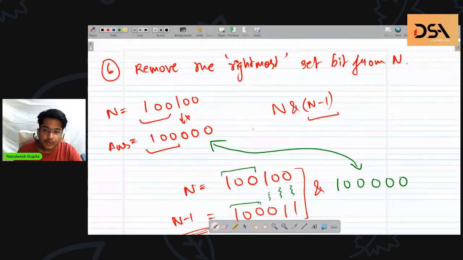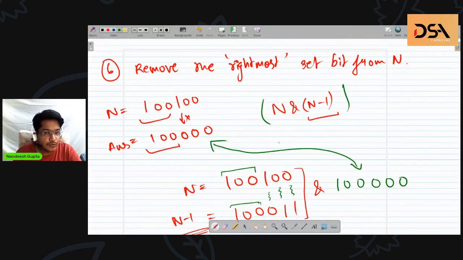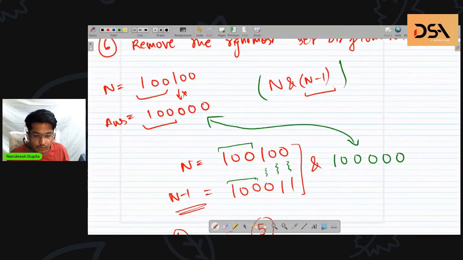Just to reiterate, to remove any rightmost set bit from a number, only a single rightmost set bit, we will do n and n minus 1. Doing n minus 1 inverts all of the zeros before the least significant set bit, and inverts the least significant set bit as well. It doesn't touch the rest of the number. The rest of the digits remain as they were before. And doing AND with this kind of mask, we get what we desire.